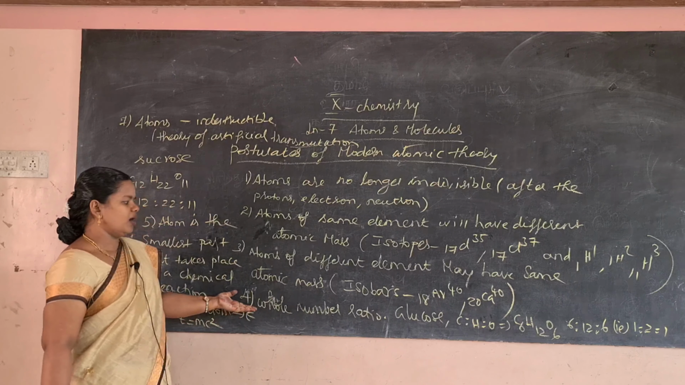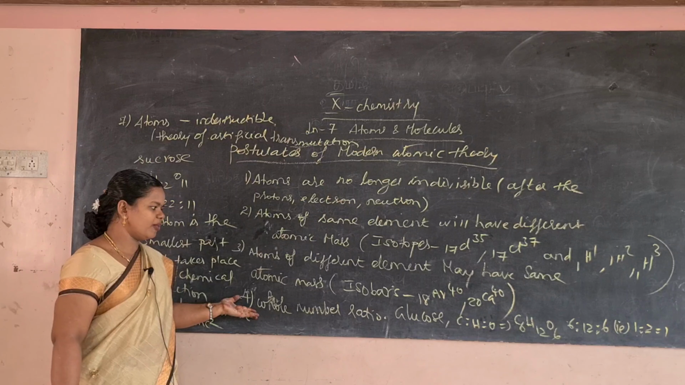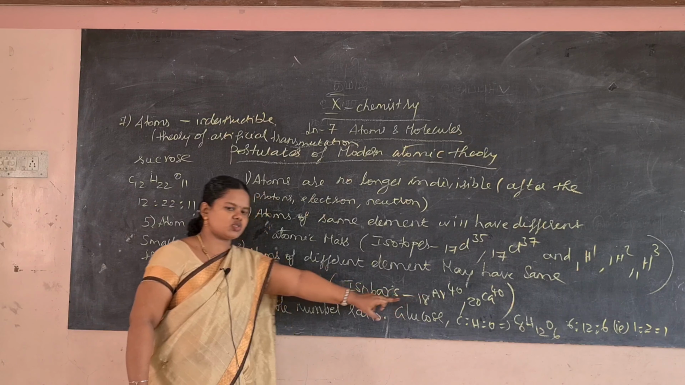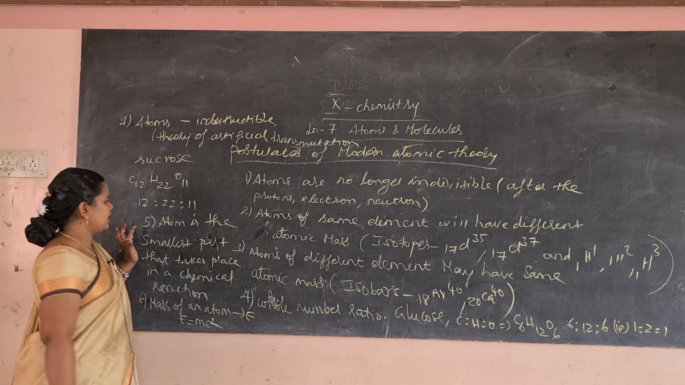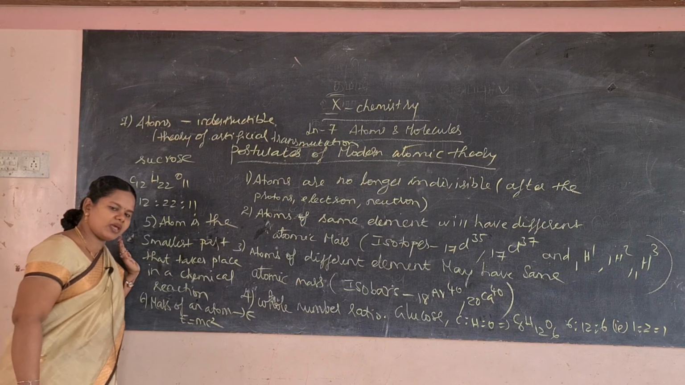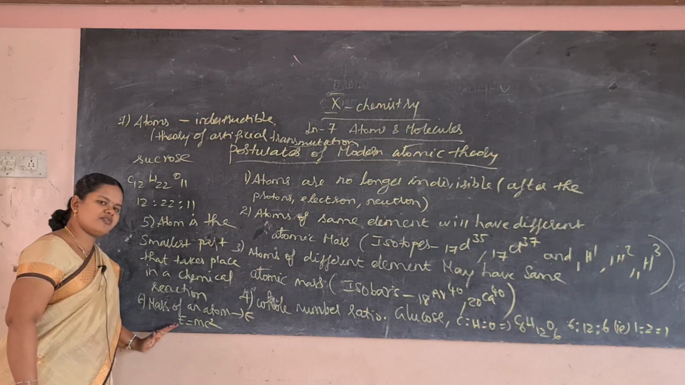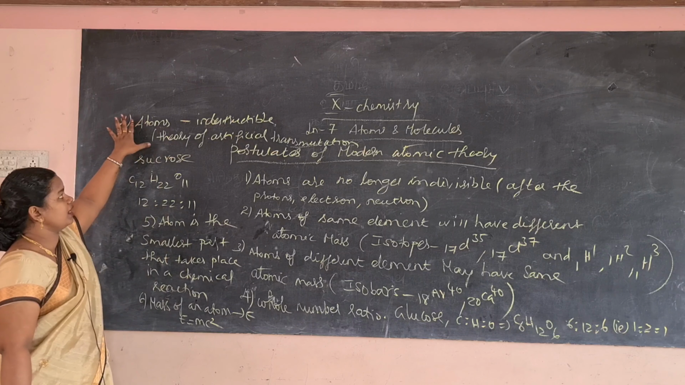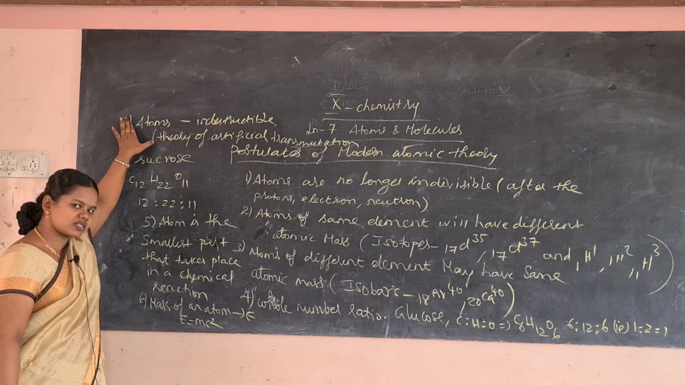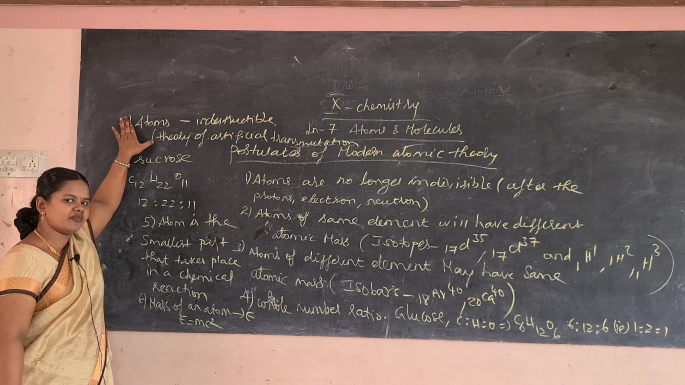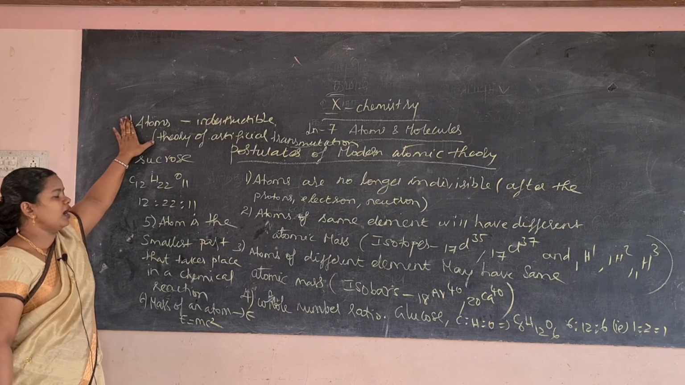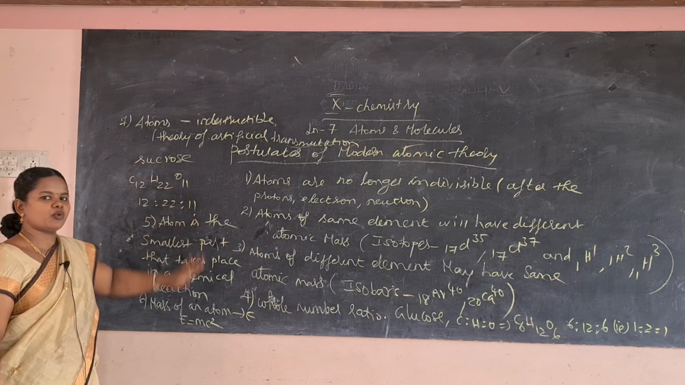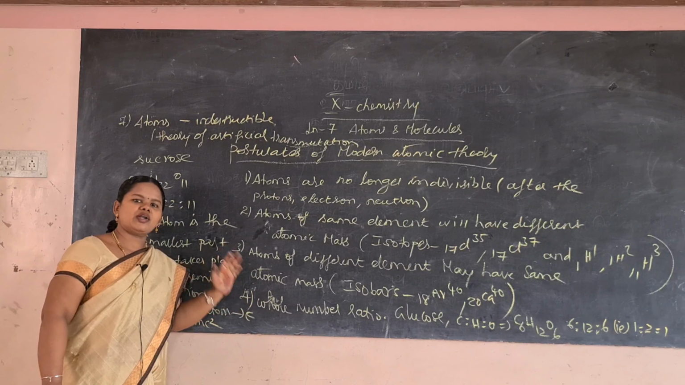And then atoms may combine in a simple whole number ratio, example glucose, in which it combines in a ratio of 1:2:1, and the atom is the smallest part that takes place in a chemical reaction, and mass of an atom can be converted into energy, that is E is equal to mc squared. And atoms of one element can be converted into atoms of another element according to the theory of artificial transmutation. Okay, so these are the postulates of the modern atomic theory.